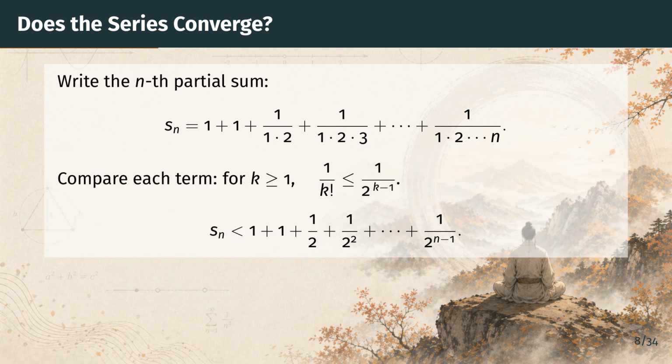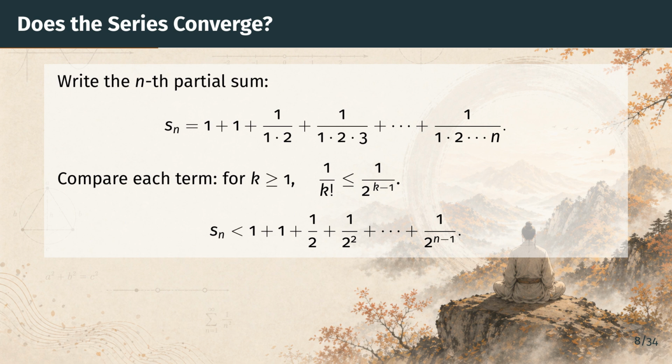Now the key comparison. Each factorial k factorial is a product of k numbers, and from the second factor onward, every factor is at least 2. So k factorial is at least 2 to the power k minus 1. Turning that around, 1 over k factorial is at most 1 over 2 to the k minus 1. Replacing every term of s sub n by the corresponding power of 1/2 gives a strictly larger sum, shown on the slide. We have bounded our partial sum above by a partial sum of the geometric series with ratio 1/2.